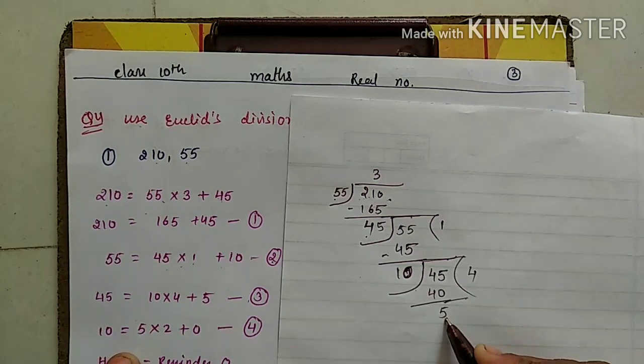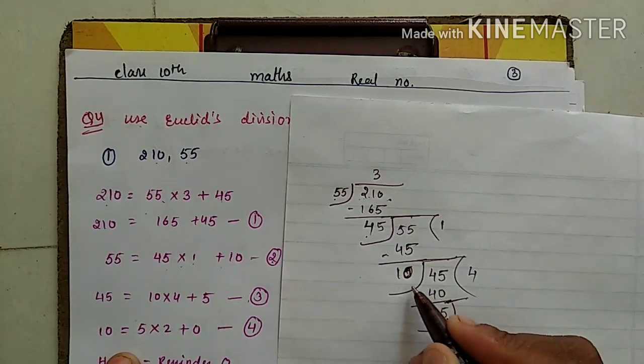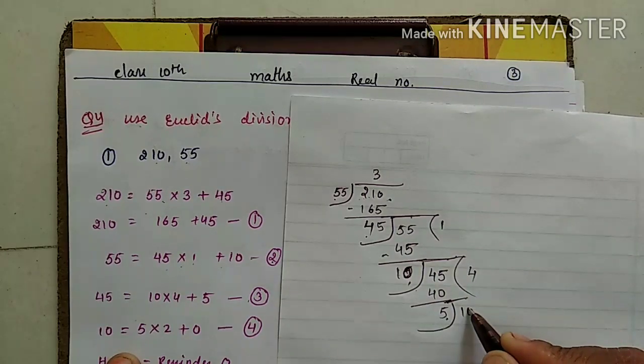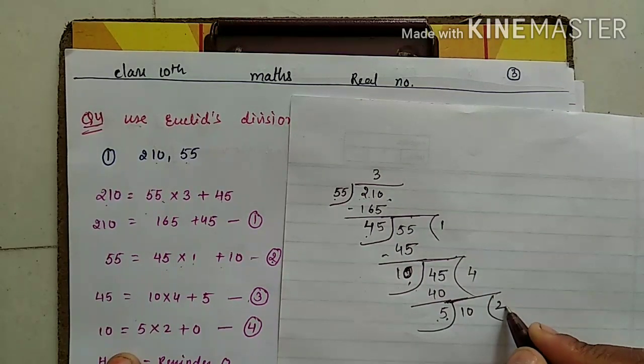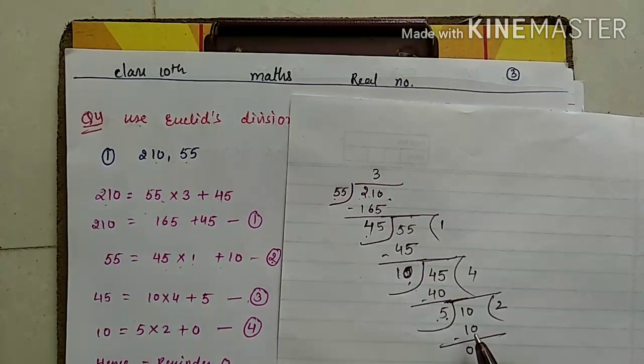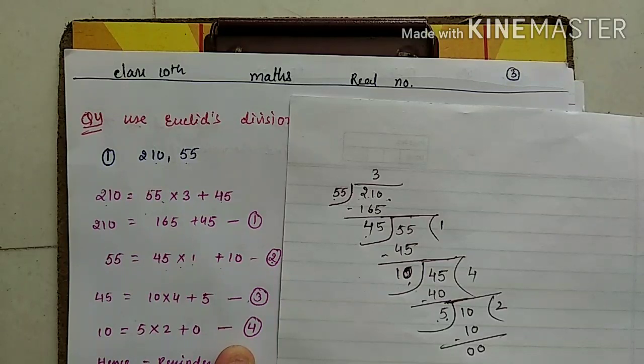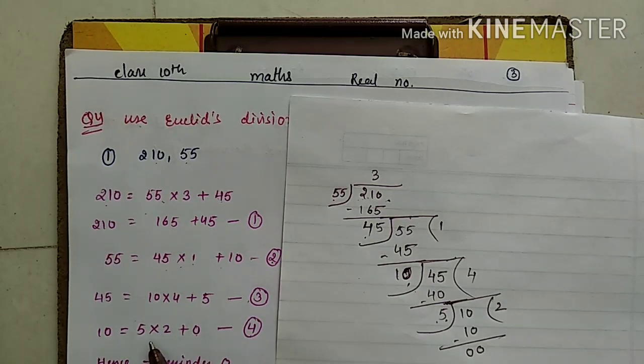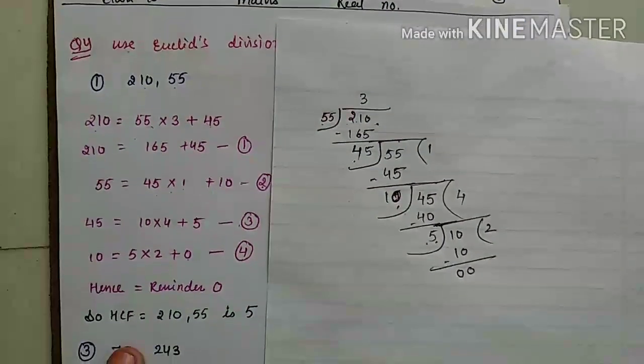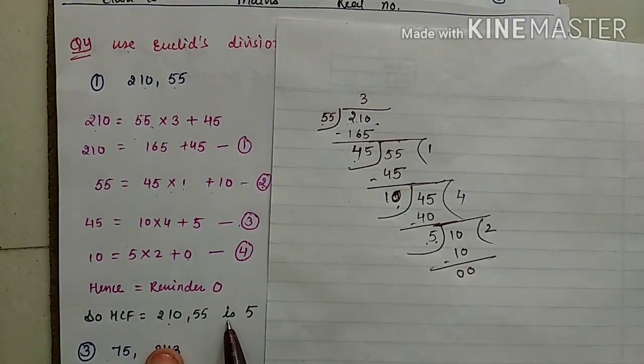Next, whatever remainder becomes the divisor, whatever was earlier the divisor becomes the dividend. Now solve. 5 twos are 10. What are you getting? 0. Now you got your 0 in the fourth equation. Correct or not? You got your 0 in the fourth equation, where you are getting the 0, whatever your divisor is, that is your HCF. So what can you write? So the HCF of 2,10 and 55 is 5.